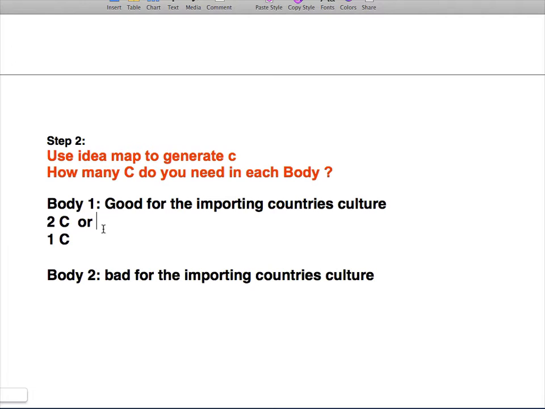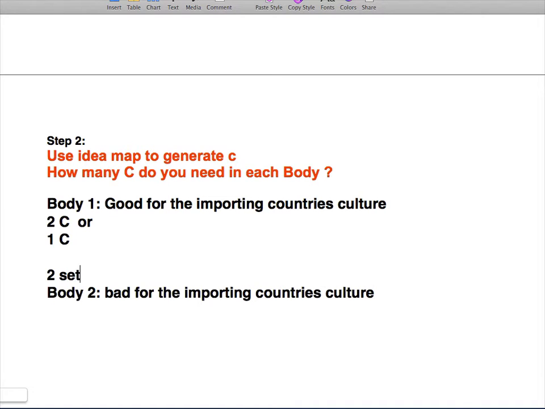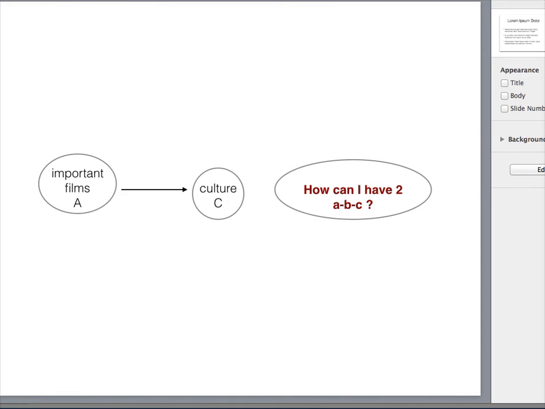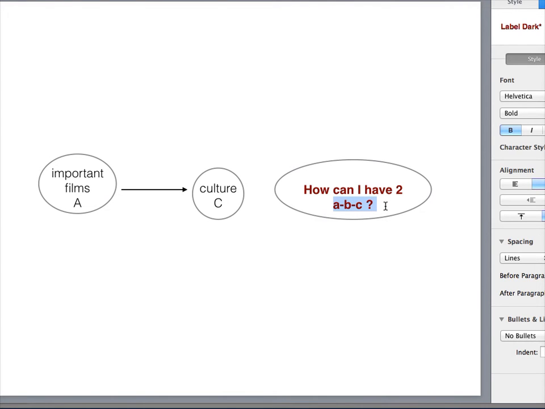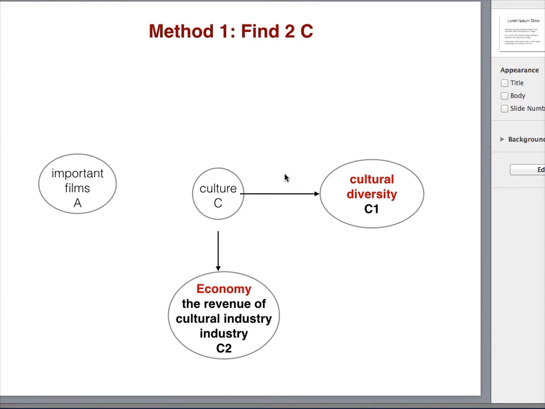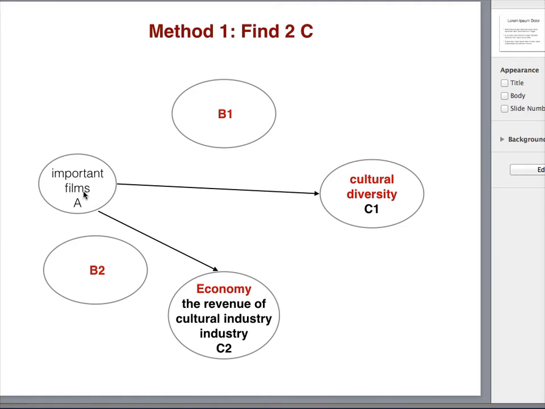Because the question is that you need 2 sets of ABC. It doesn't mean 2 sets of ABC does not mean 2 different C. So I'll show you how. Now you need to ask yourself, how can I have 2 ABC? The first method is to find 2C, and then you break down your C to C1 and C2. So in this case, you can have your A, B1, C1, A, B2, C2. You have 2 sets of ABC.